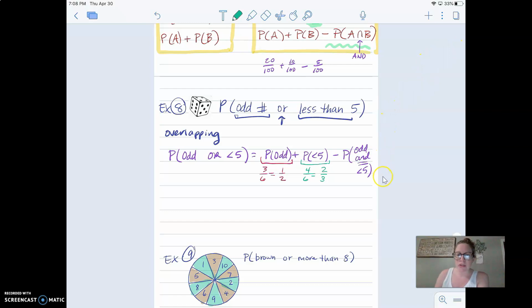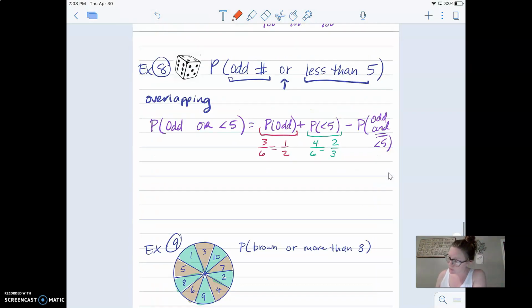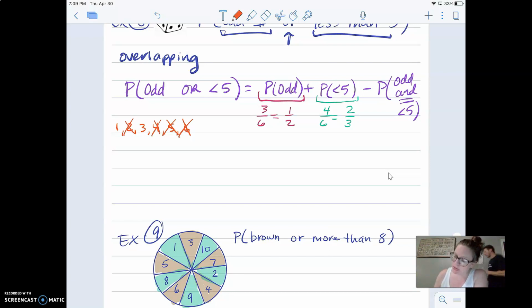Okay, so the last thing is, what is the probability of getting both a number that's odd and a number that's less than 5? Okay, so if this is the part you struggle with, which most people do, you can always write it out. Here are my options. I can get a 1, a 2, a 3, a 4, 5, or 6. Let's just think about how many options are there that are both odd and less than 5. So that eliminates 5 and 6 because it has to be less than 5. And we want to eliminate the even numbers, 2 and 4. So the probability is going to be, you have 2 options out of 6, which is 1/3.